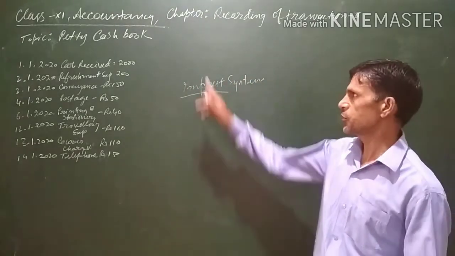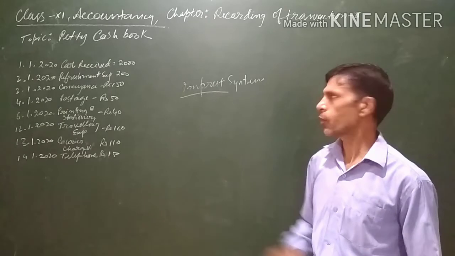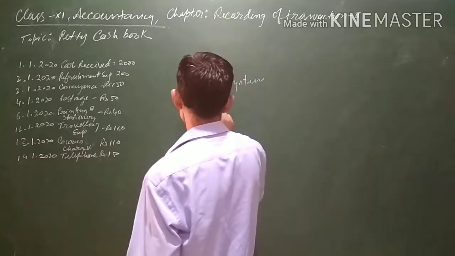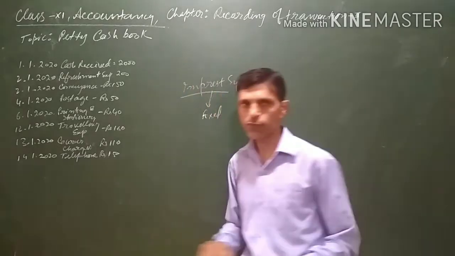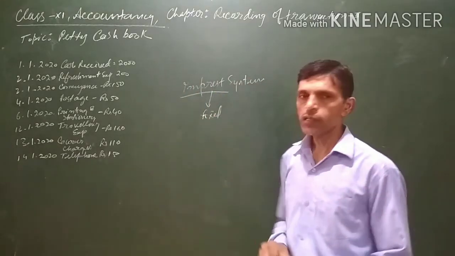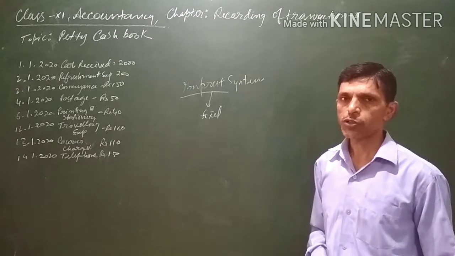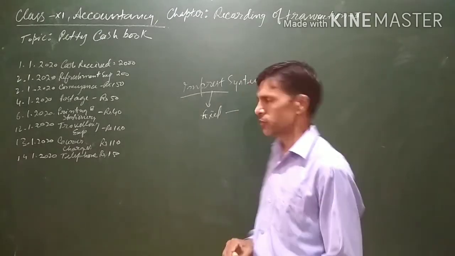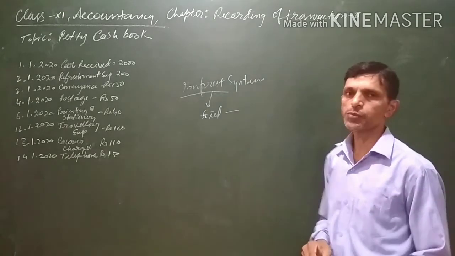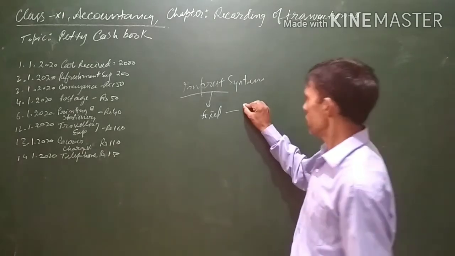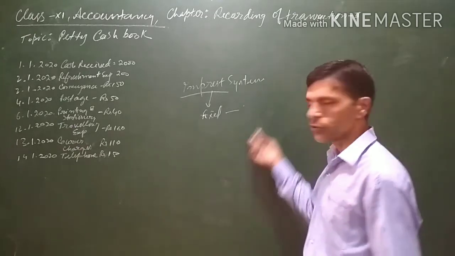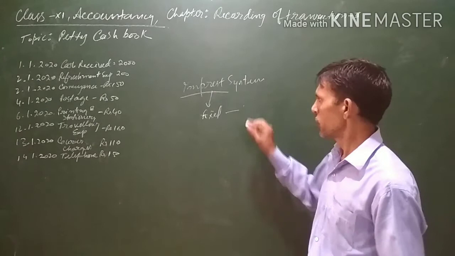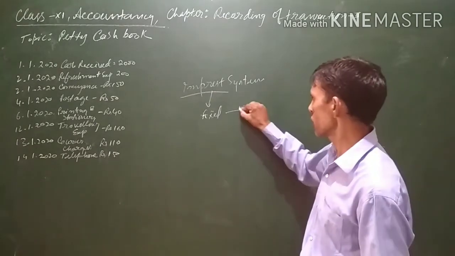Imprest system: a fixed amount is given at a particular time, and after say one week, two weeks or a month, some amount will have been spent out of that fixed amount.